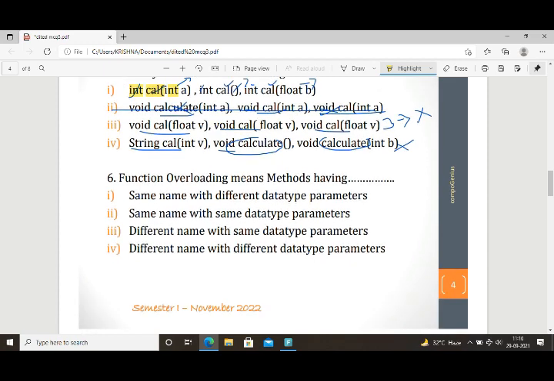Next one, function overloading means methods having the same name but different data type parameters. So the first one is the right answer. You know that methods having the same name but different data type parameters. The number of parameters may differ and the data type will also differ.